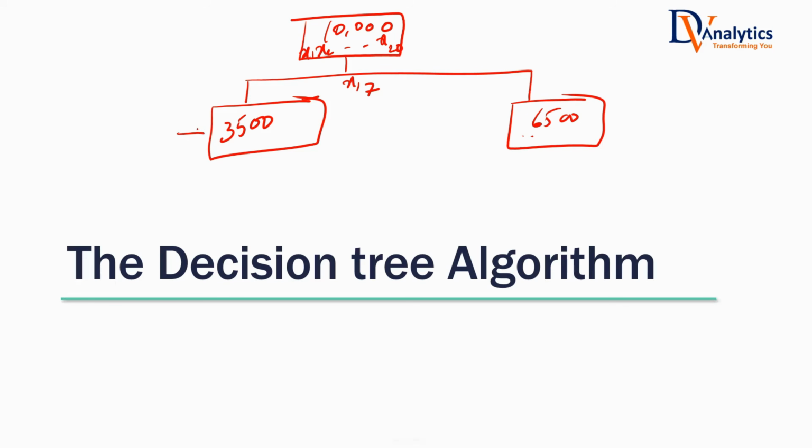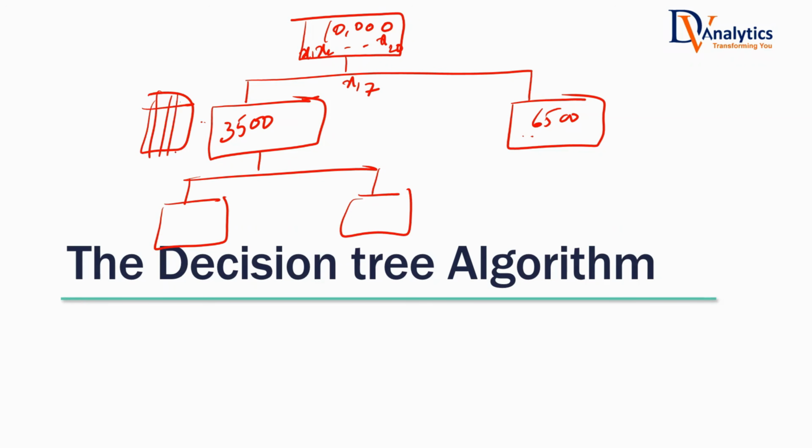The same problem statement is here. But earlier there were 10,000 records, and here there are 3,500. Here there are 6,500, but again, the same problem is arising here. What do you need to do? Again, you divide that into purer subsets. Imagine this is just a subset of the 10,000 records. You have again a data set, with all the columns and records, everything is there, but it's smaller data. Again, you divide that into 2 subsets.